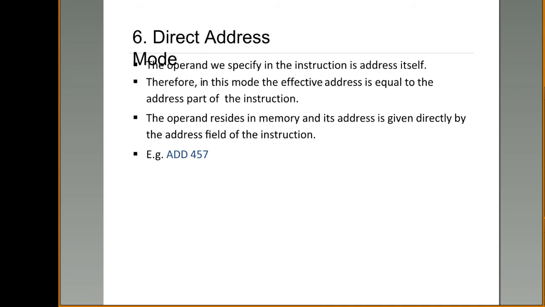Example, add 457 means the content of the accumulator is added to the data present at memory location 457. The operand present at the 457th location is to be retrieved, and that should be added to the content of the accumulator.